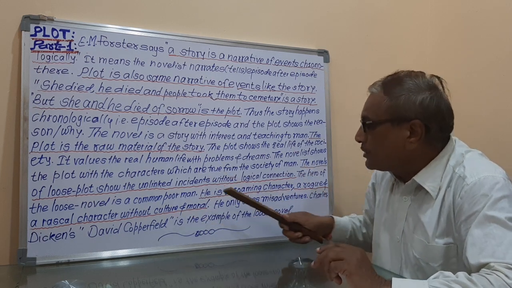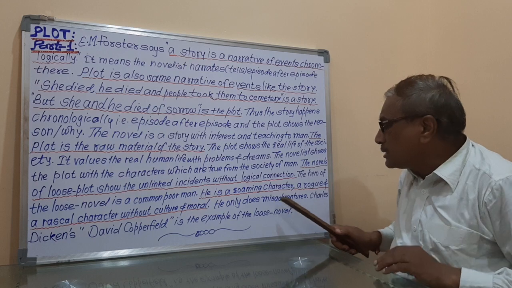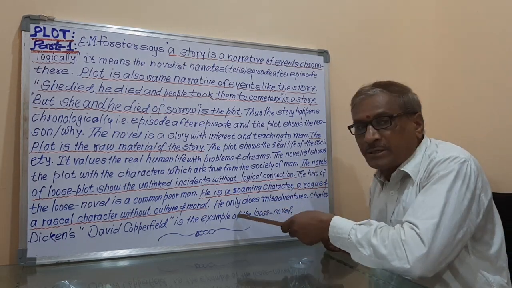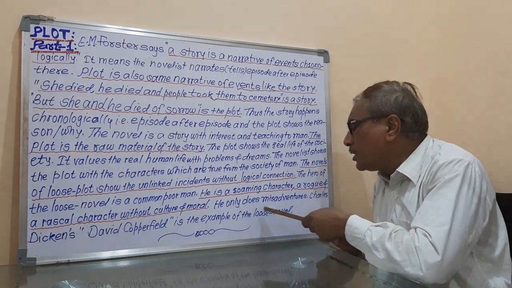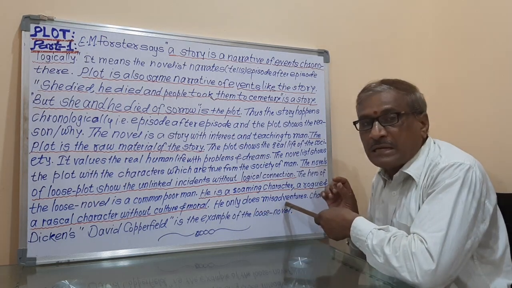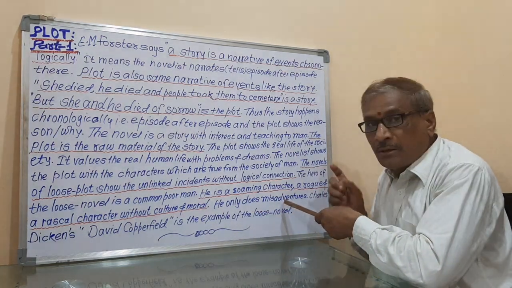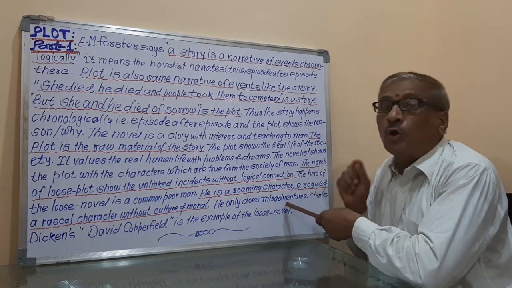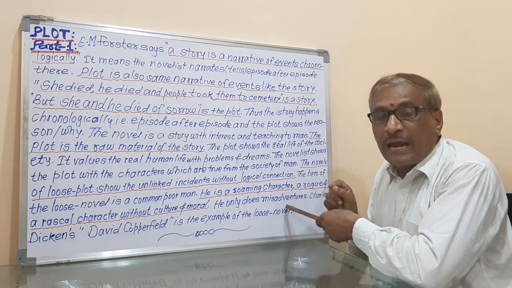That is the point. He only does misadventures. It means that such a character only goes through misadventures. Misadventures means he does adventures, but those adventures are wrong adventures, bad adventures.